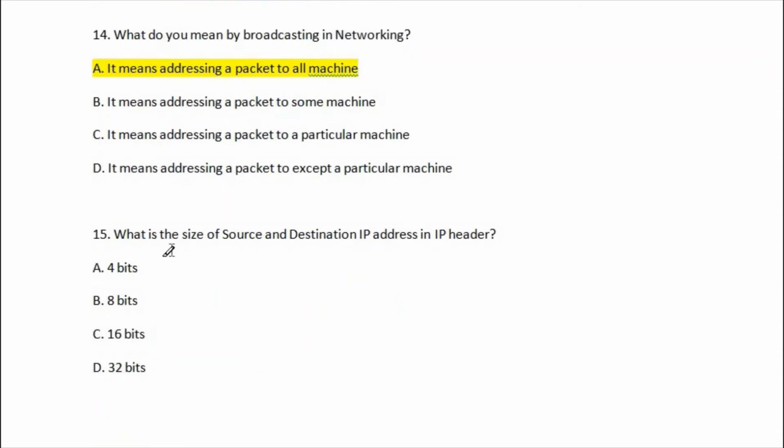Let's go for question number 15. What is the size of source and destination IP address in IP header? So the right answer of question number 15 is option D, 32 bit.